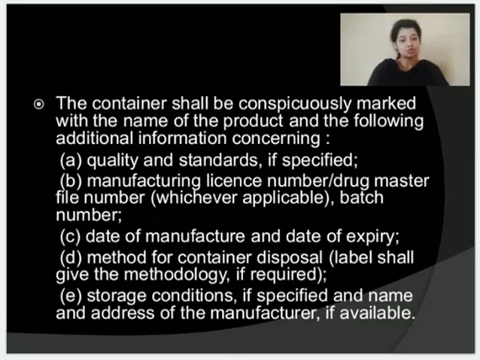Then the containers which are used for the purpose should be marked with the name of the product and certain other additional information. They should mark the quantity and standard of that particular drug product. They should mention the manufacturing license number, the date of manufacture as well as the date of expiry of that drug product. They should mention the method for container disposal. Then they should mention the storage condition in which the container should be stored. For example, you must have seen that on many drug containers it is mentioned that store in a cool place. So all these specifications should be mentioned.